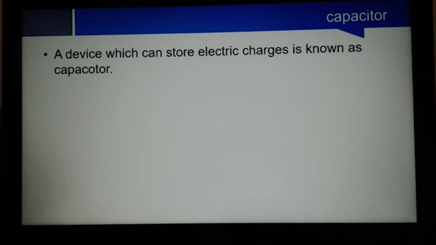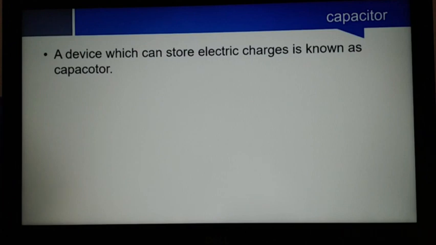As I already told you, the capacitance, all we have defined for a conductor. In your textbook, chapter 4, contents 1, 2 and 3 are defined for conductors, but all these terms we can define in relation with the capacitor also.